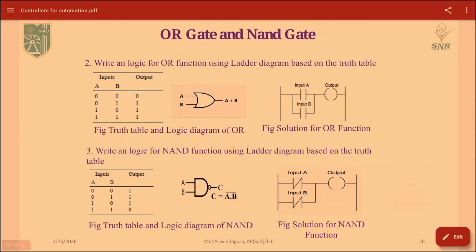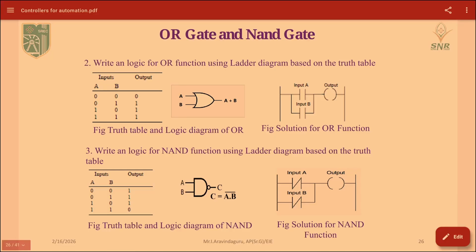Next we will see about an OR gate. Here the representation will be different. Here we are going to perform an addition purpose. So input A will be given at the top. On the next line we have to represent our input B. This is the structure for the OR gate, where the addition will happen. Here also, if we want to represent the 1 value, we have to give a normally closed contact.